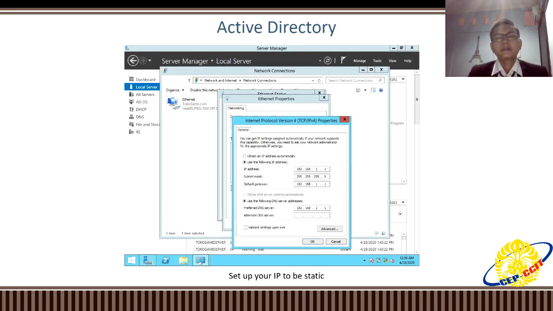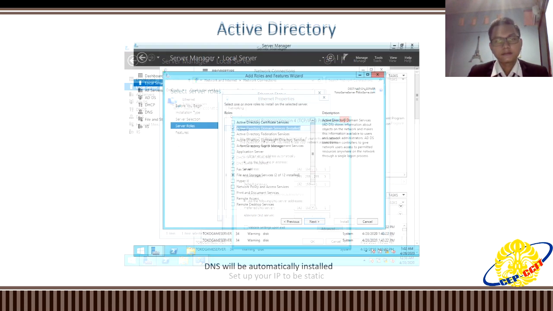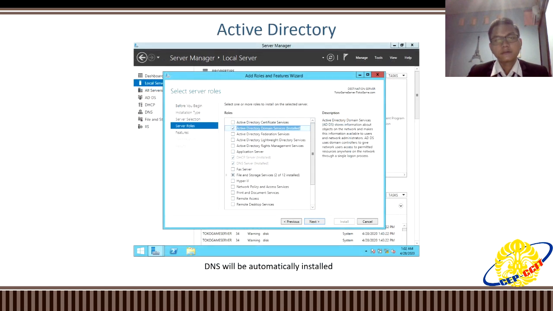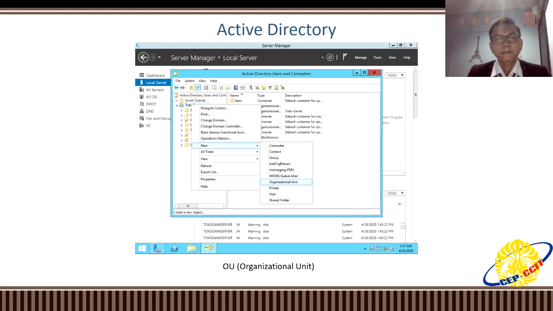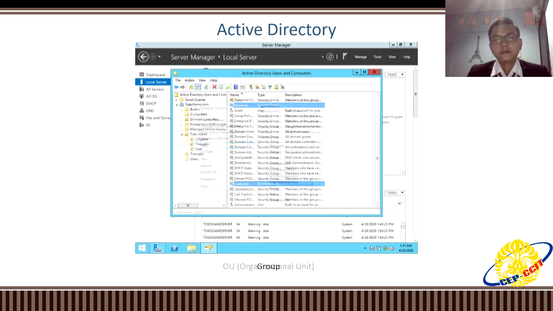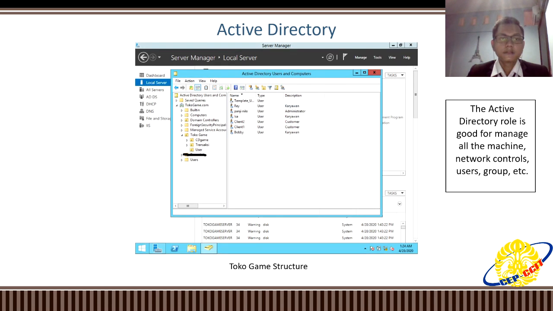This is my IP address. This is how you install the Active Directory, and this is how you configure the domain Toko Game. This is how you create an organizational unit. This is my group, and this is my user.